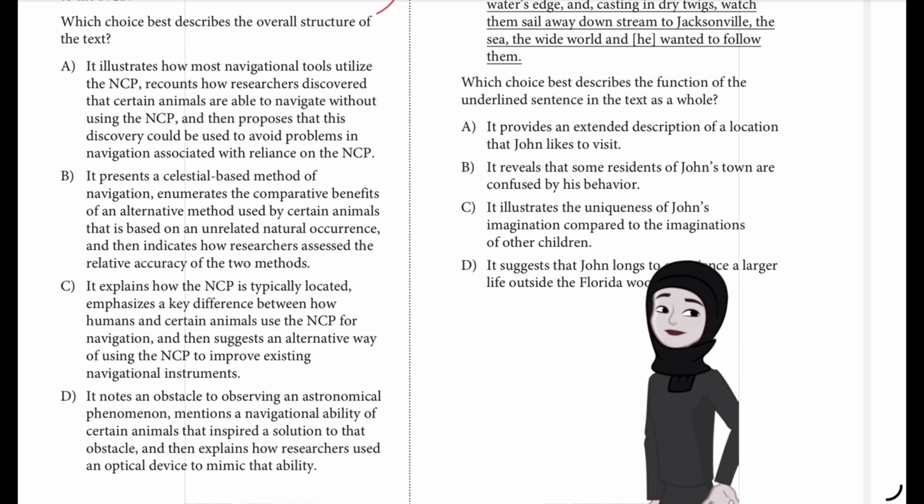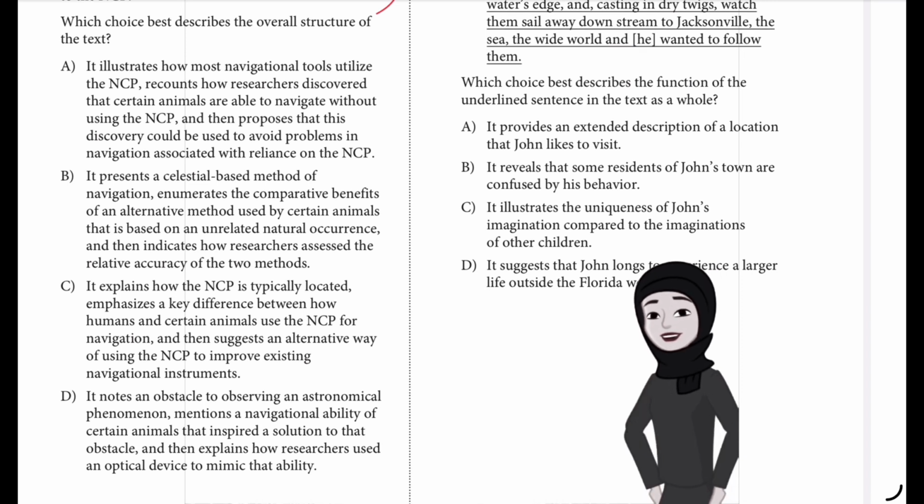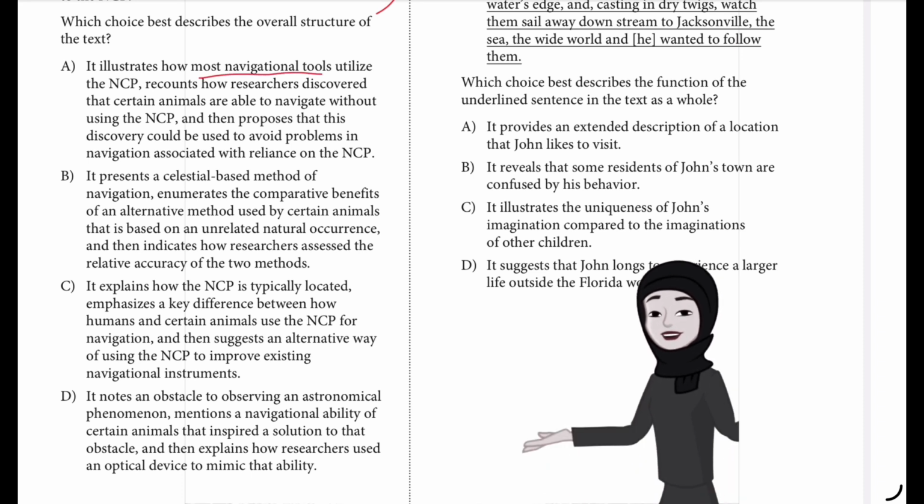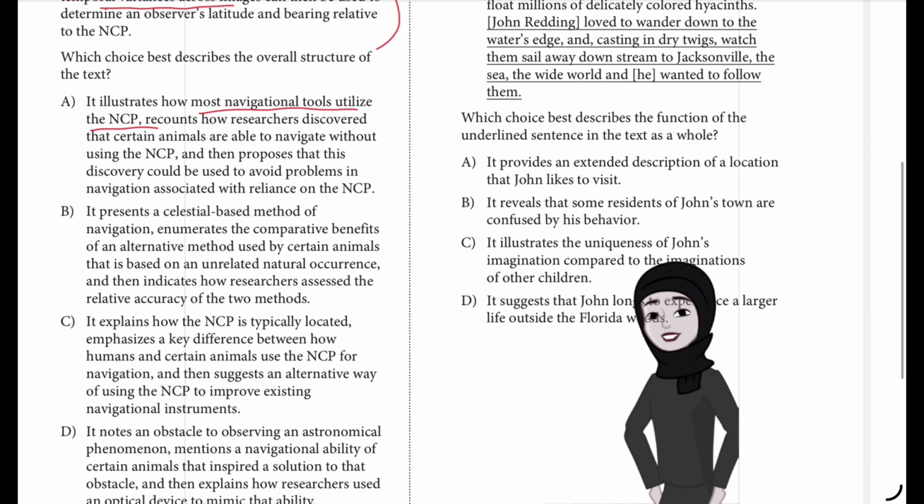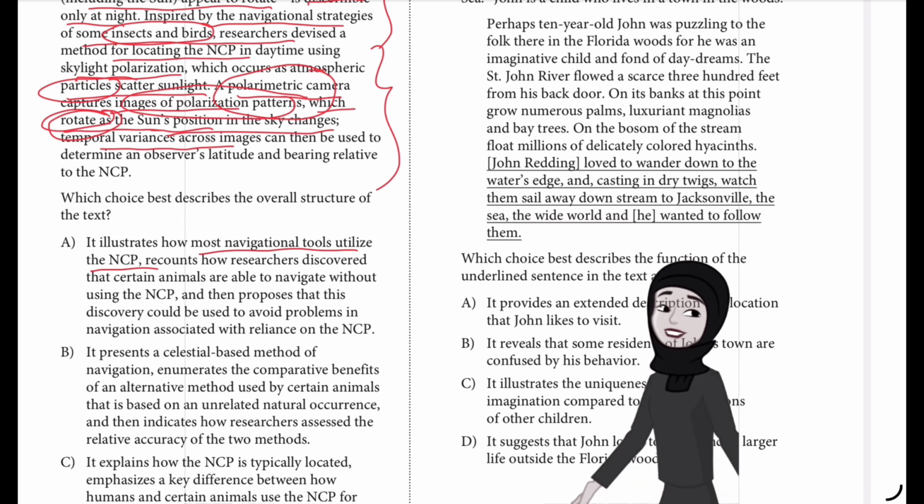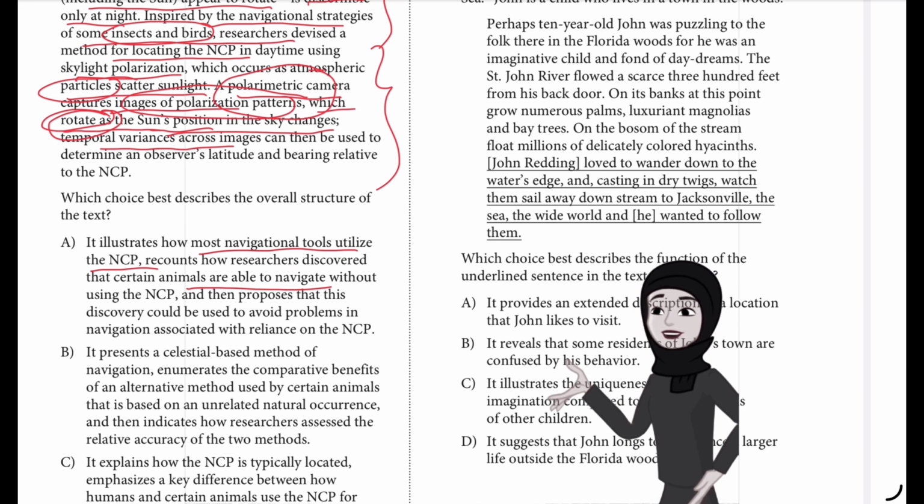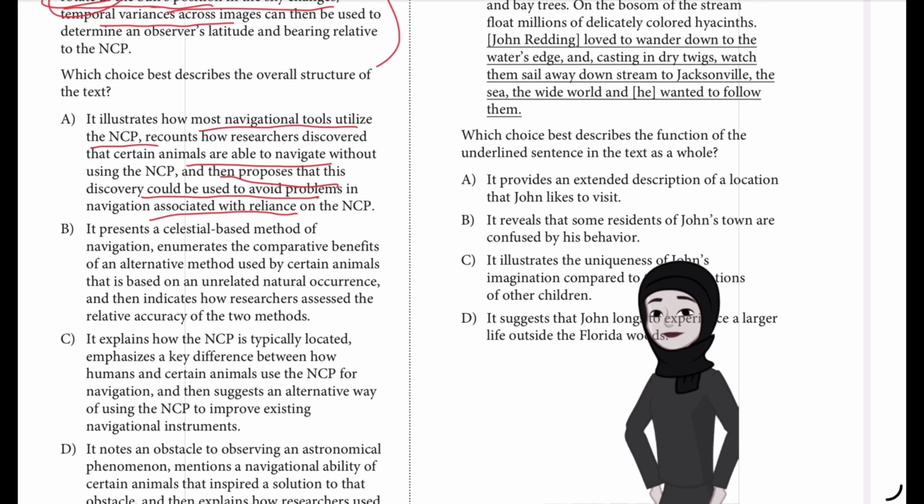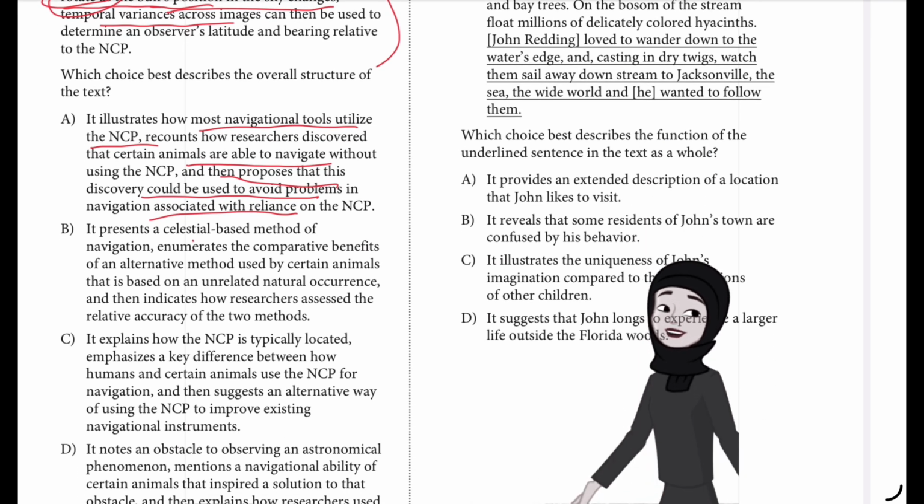So which should we choose? The overall structure. We should start eliminating the answers which are not correct. In A, it illustrates how most navigational tools utilize the NCP. That is not mentioned actually. Just one polarimetric camera is mentioned. Then, how researchers discovered that certain animals are able to navigate without using it, and then proposes that the discovery could be used to avoid problems. So this doesn't seem to be correct.